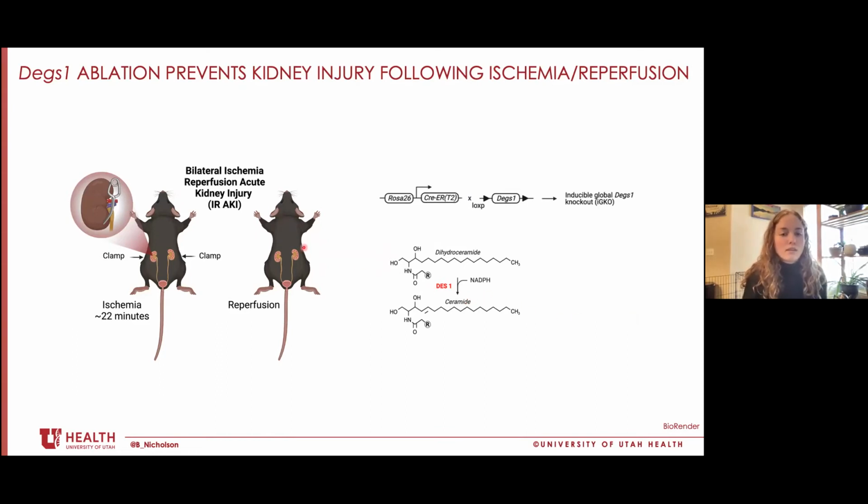So we employed this bilateral ischemia reperfusion acute kidney injury model. It mimics the mitochondrial fragmentation and respiratory impairments, as well as the clinical endpoints observed in humans. And the way we operate this model is we clamp blood supply bilaterally to the kidneys for 22 minutes to induce renal ischemia. And then we remove the clamps to initiate reperfusion. And we utilized animals that harbor a tamoxifen-inducible global ablation of DEGS1, encoding the last enzyme in the ceramide synthesis pathway, to inducibly lower whole body ceramides.